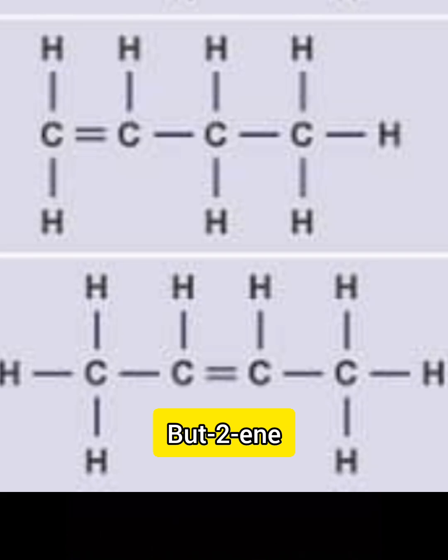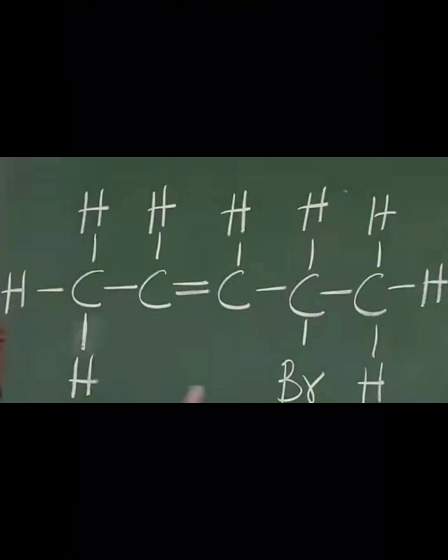Now guess, how do we name this alkene? First of all, consider how many carbons it's got. In the straight chain, it's got 5 carbon atoms, hence it's going to be a pent. But is it going to be a pent-1-ene or a pent-2-ene? You look and start counting, from left to right and right to left. From left to right, after the second carbon, you have the double bond. From right to left, after the third carbon, you have the double bond.